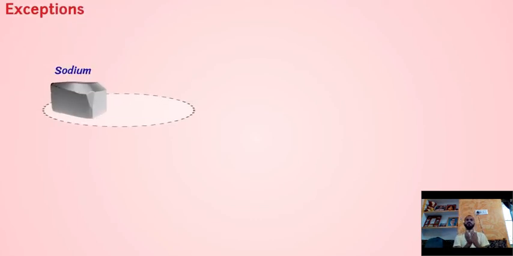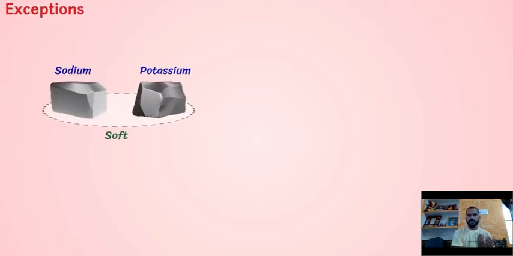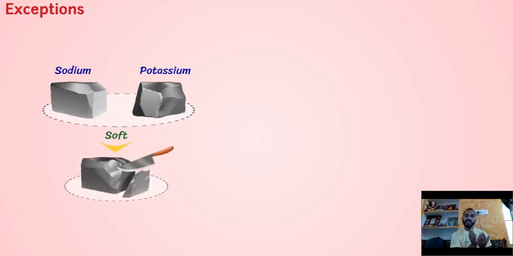Now we will discuss some exceptions like sodium and potassium. Both are metals, but both are soft. Basically, all the metals are hard, but sodium and potassium are soft metals. They can be cut with the help of a knife. So sodium and potassium are exceptions among metals.